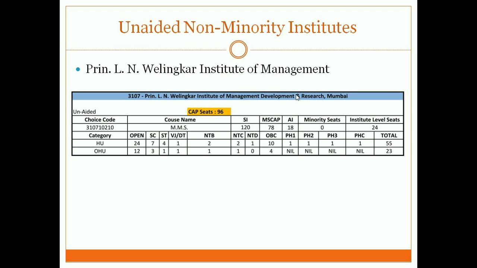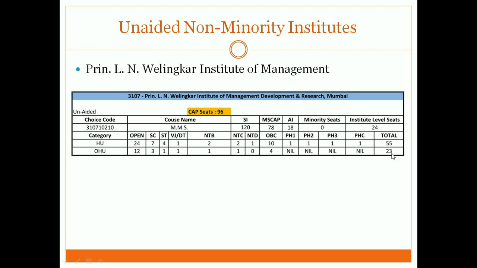Out of this 96, if I remove the all India seats, 18, the remaining figure is going to be 78. That is further divided into home university and outside home university. Now you can check the last column, total. Home university, HU, there are 55 seats, and outside home university there are 23 seats.